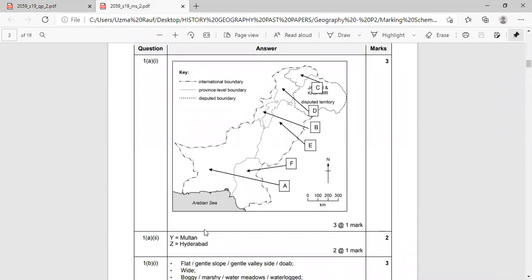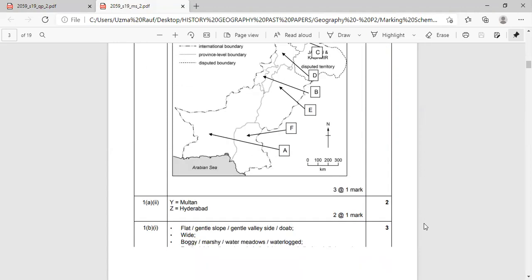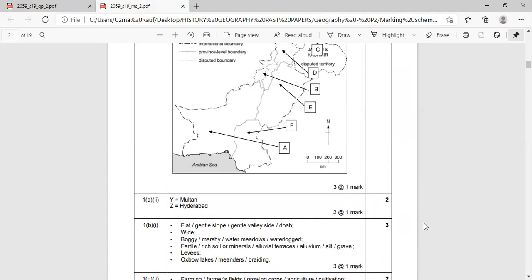Y is Multan and Z is Hyderabad. So 1 mark for naming each city or area. All of you have done it.